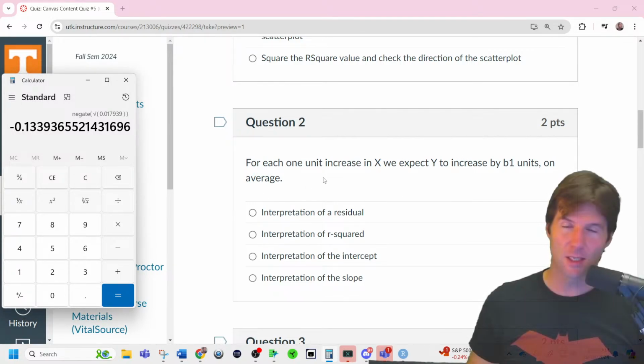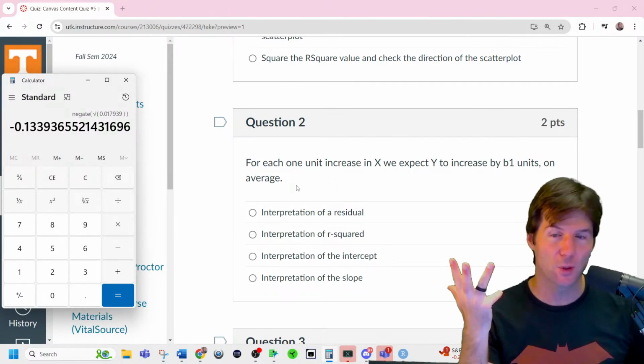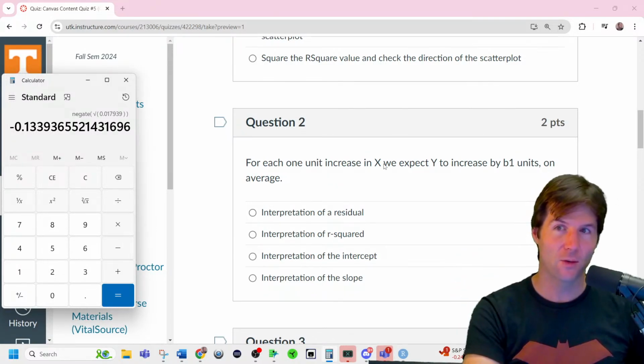If you get this on the test, you're like, yes, because you just got the interpretation of the what on the test for you, where you can just plug in the values. Very clearly, this is the interpretation of the what. And you should know all these interpretations. We don't usually interpret residuals, but this is an interpretation of the what.